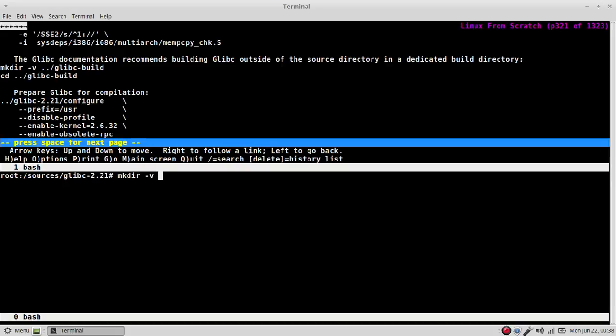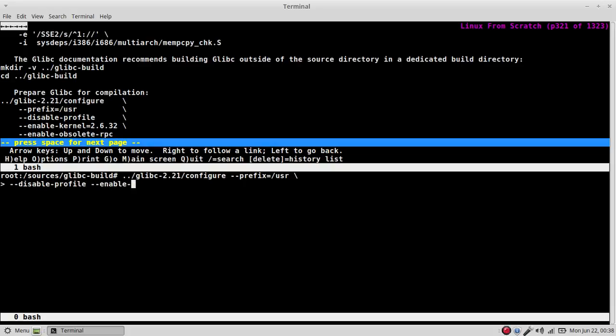Make directory verbose glibc build. Open the glibc build. Run glibc configure, prefix equals user. Now, okay. Disable profile.